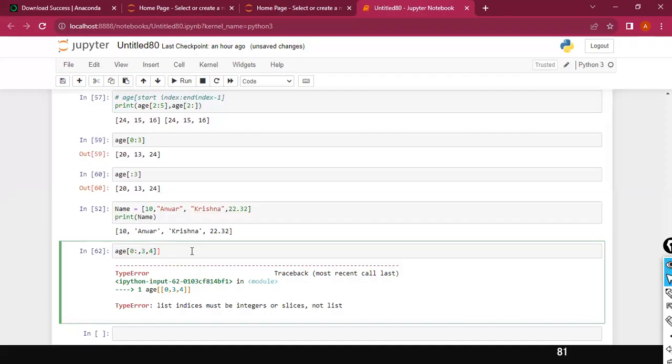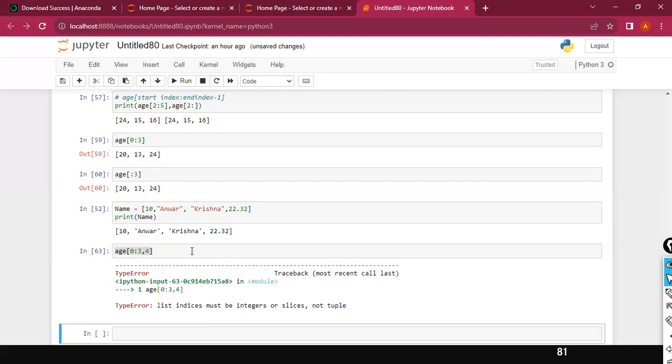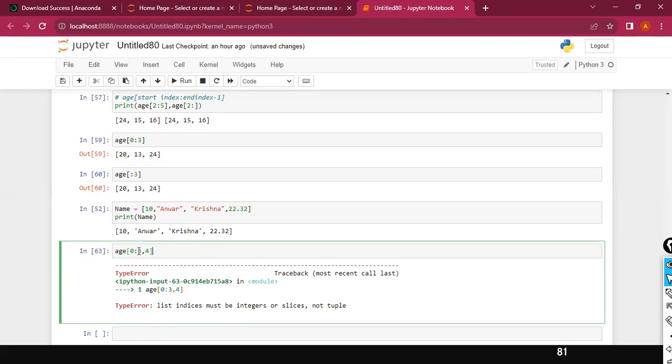Is this your question, right? 0, colon, comma, 3, comma 4. Can I do this? The starting and end position, no. The list index must be integers. The indexes must be integers. It cannot be a range of values with a comma or something. Either you can use the range of values, but here, one more thing we can do is